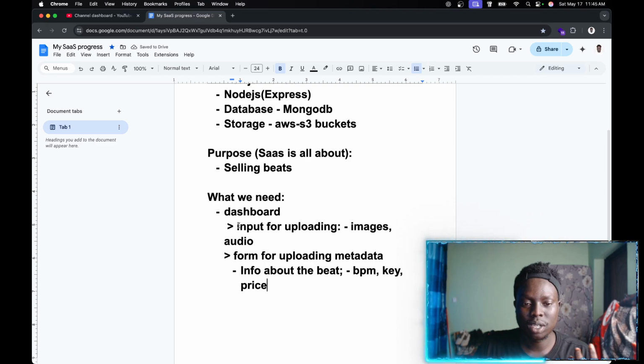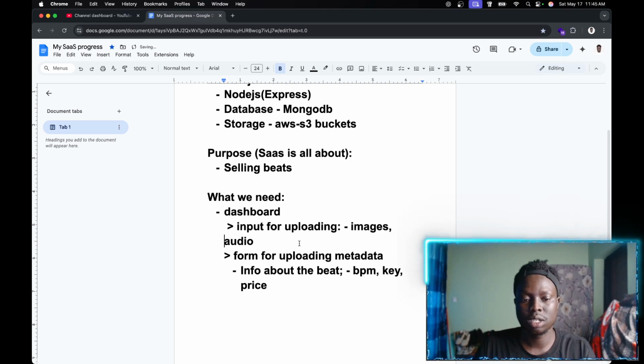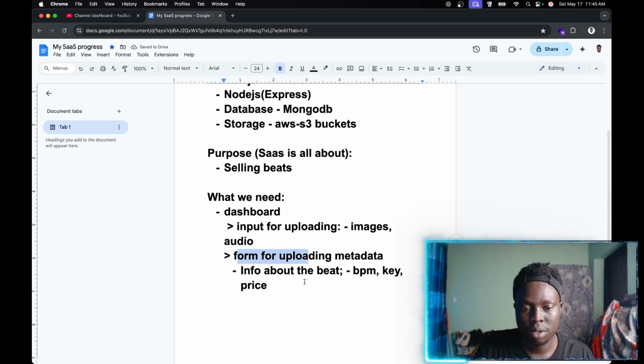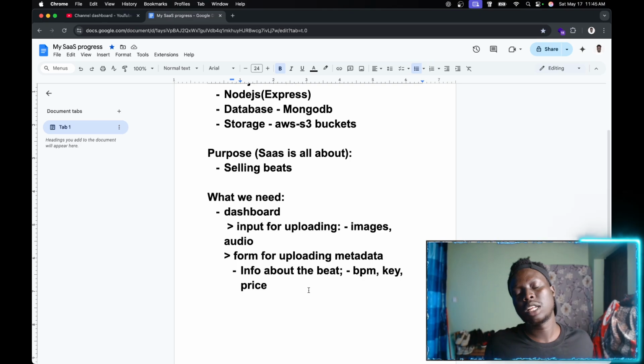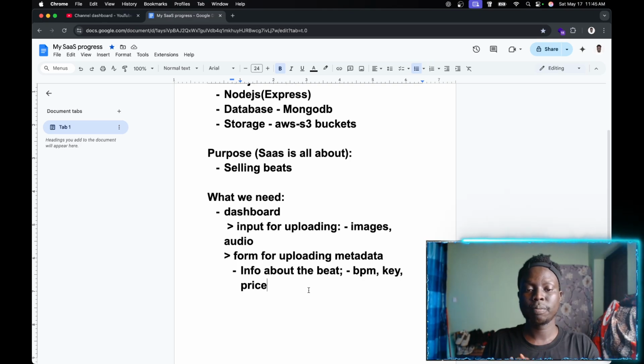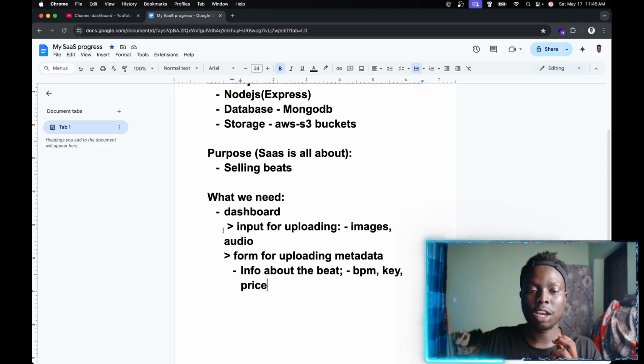Okay, so we need the input for uploading images and audio, and then we also have a form for uploading metadata, that is info about the beat, which is BPM, key, and price. Then I think that should do it for the dashboard. And that's one part of the dashboard, right?